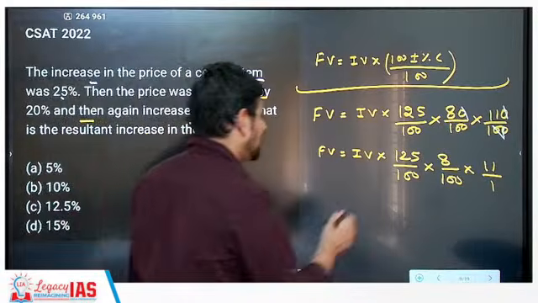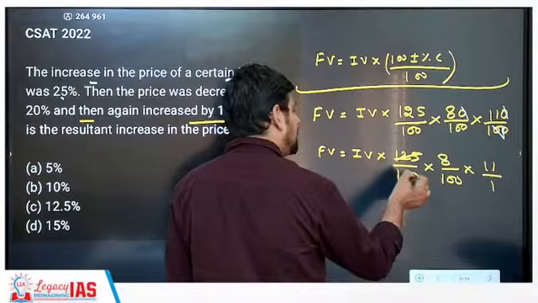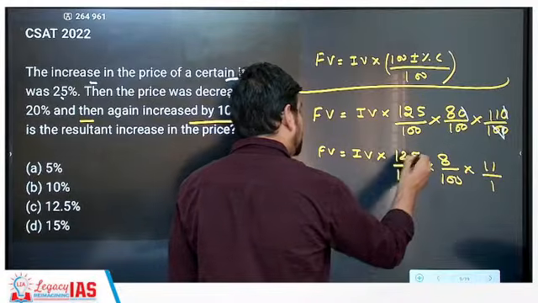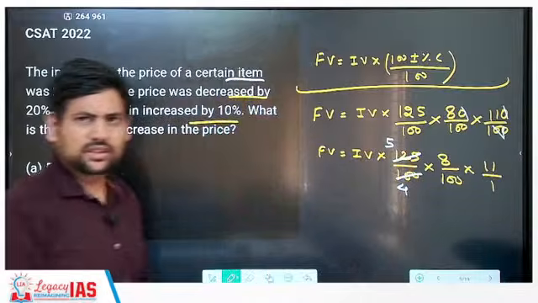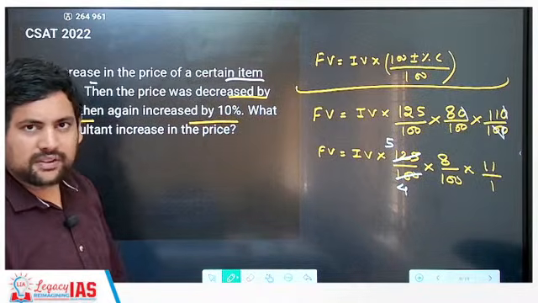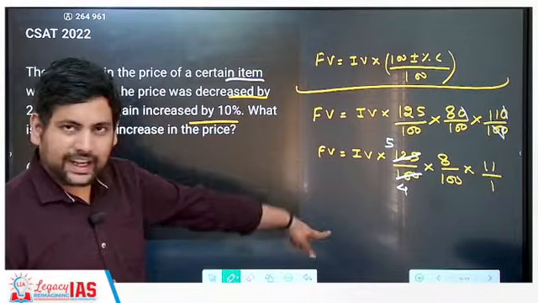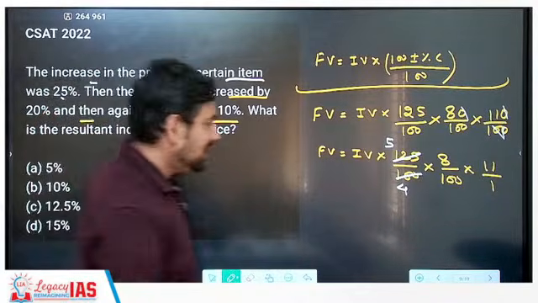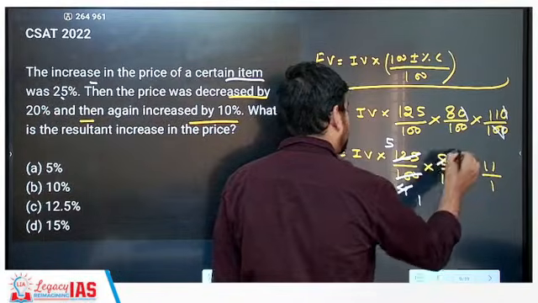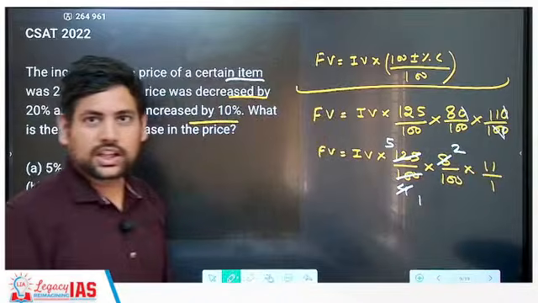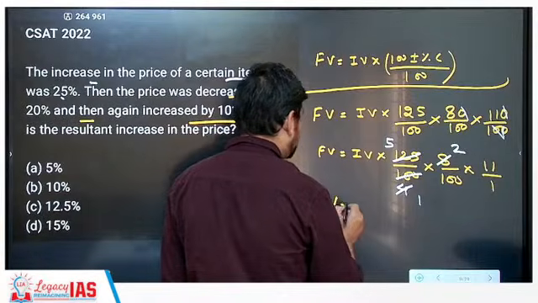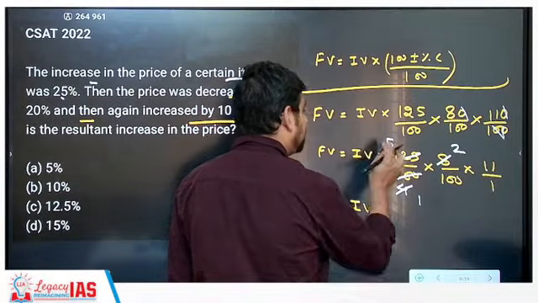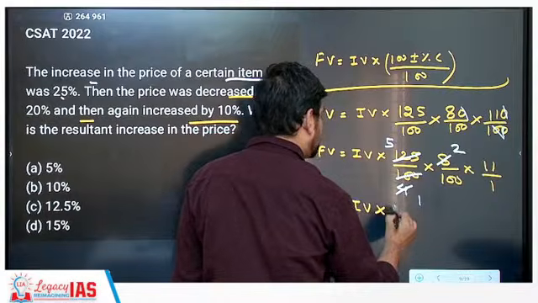Now let's cancel out 125 and 100. How many times will this go? By 25 you can cancel it out. This goes 4 times, this goes 5 times. Correct? So 5 by 4 is what you get. Now again 8 and 4 you can cancel out. Correct? You can see this. So 4 ones are 4 and this goes 2 times. Correct? Now what do you have? Now you have the beautiful equation, which is initial value into 5 twos are 10, 10 into 11 is 110